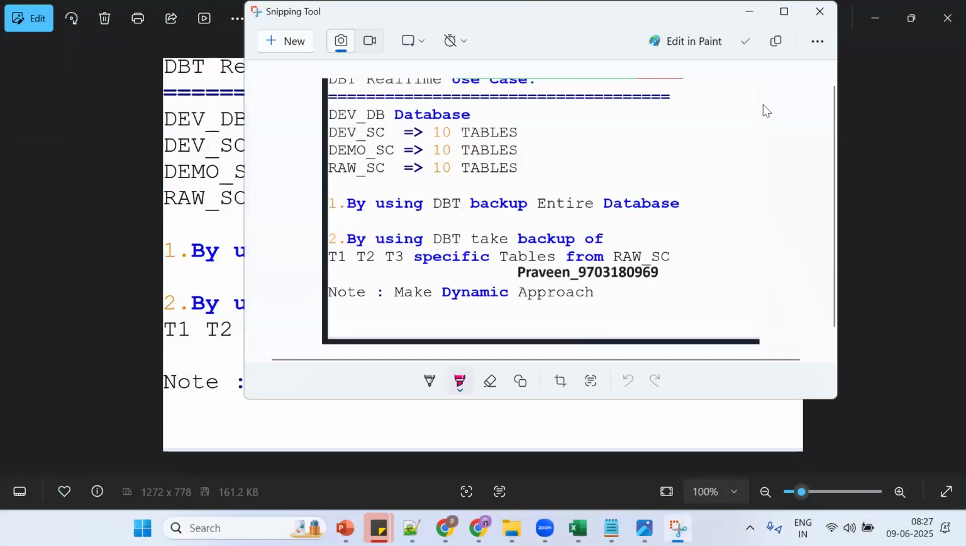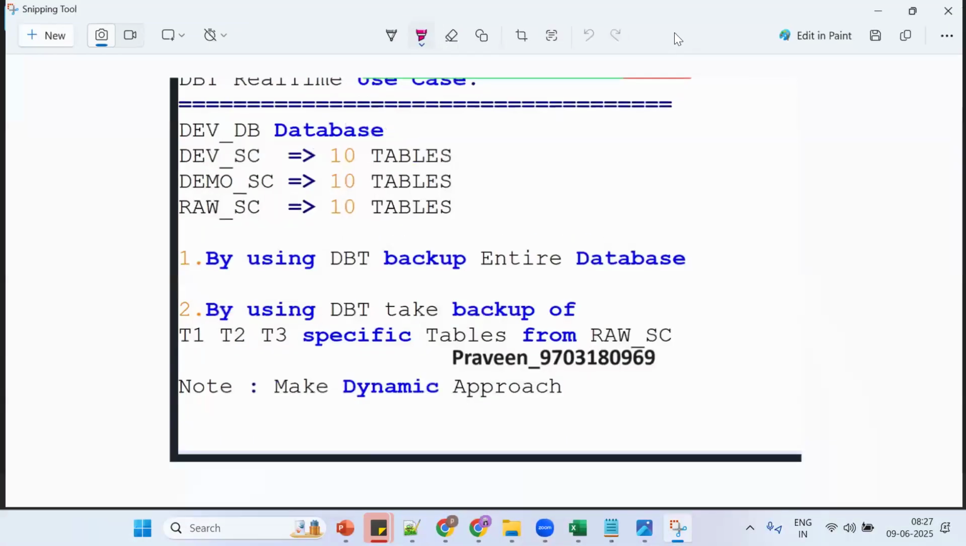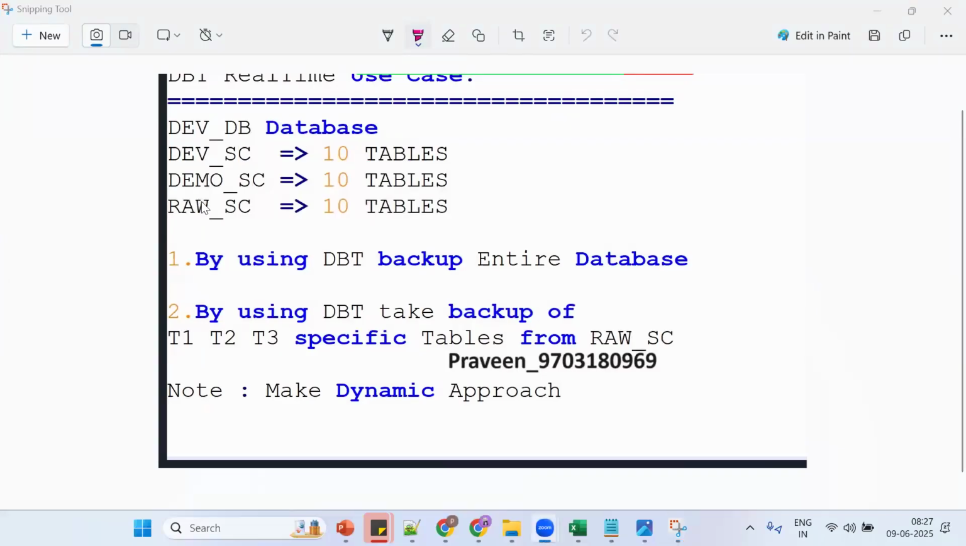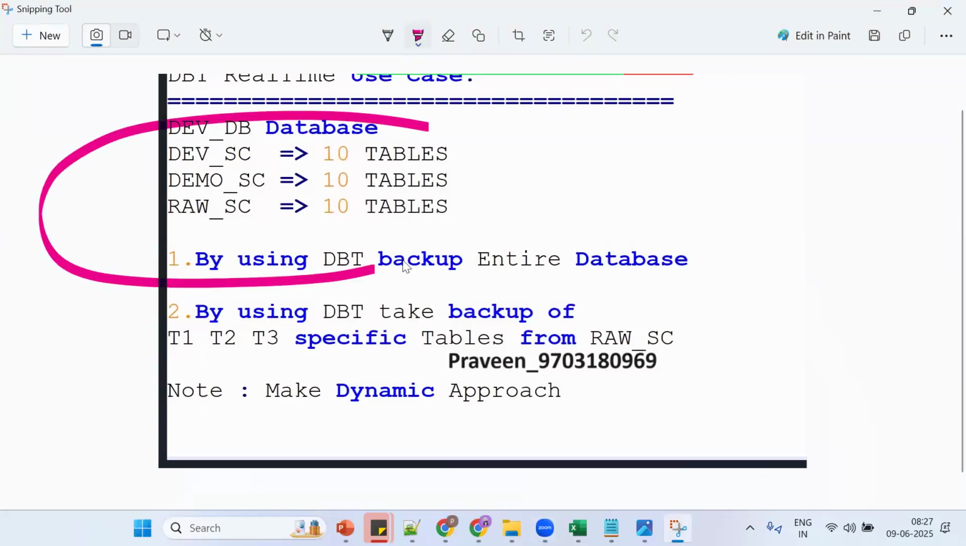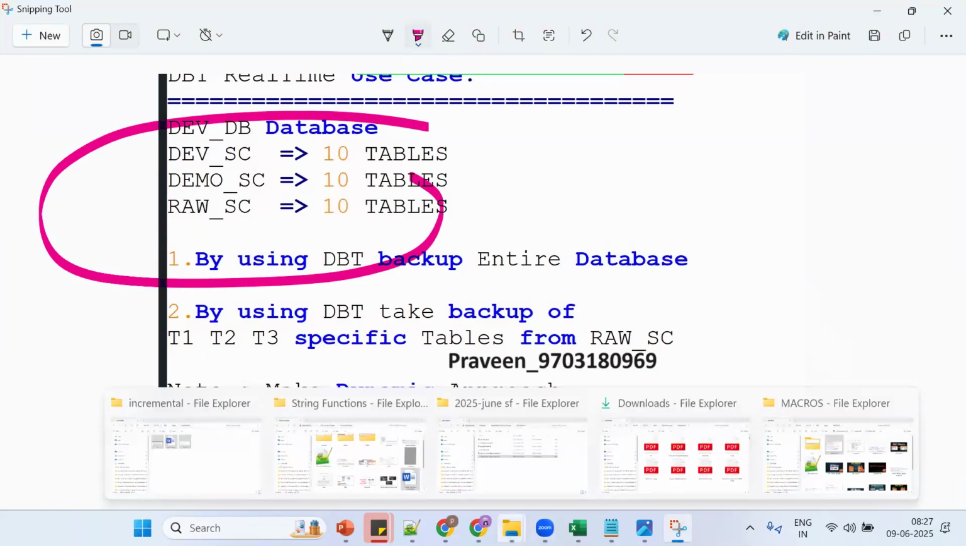See, we have one database. Development database, development schema. One database, 3 schemas are there. Tell me, I want to take an entire database backup. By which concept can we take an entire database backup?